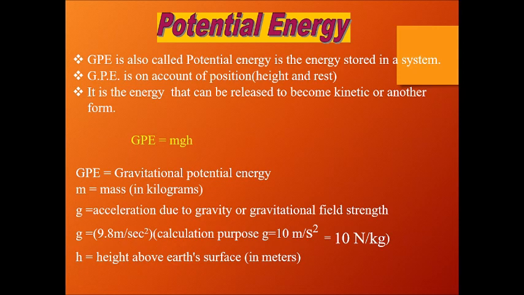The value of g is actually 9.8 meters per second square or 9.8 Newton per kilogram. But for all calculation purposes, we take the value of g, acceleration due to gravity or gravitational field strength, as 10 meters per second square or 10 Newton per kg. The actual value of g is 9.8, but for calculation you will take it as 10. So that's all about GPE.